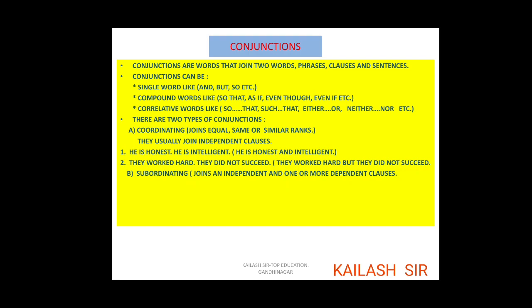Second is subordinating conjunctions. What does it do? Joins an independent and one or more dependent clauses. So coordinating is of same or similar rank, where two independent clauses are joined by coordinating conjunctions like and, but, but you can see the difference in subordinating. There is an independent clause, and there can be one or more dependent clauses also.